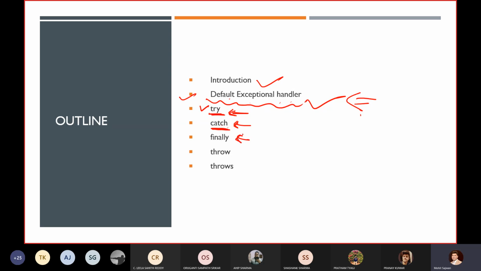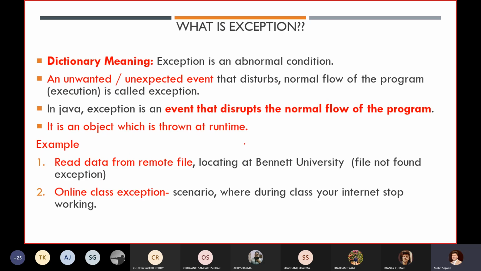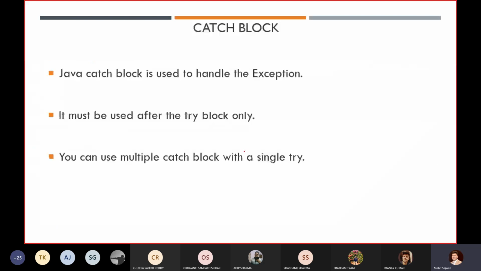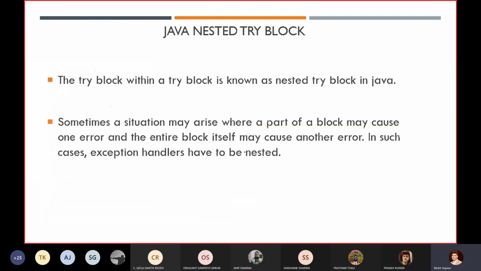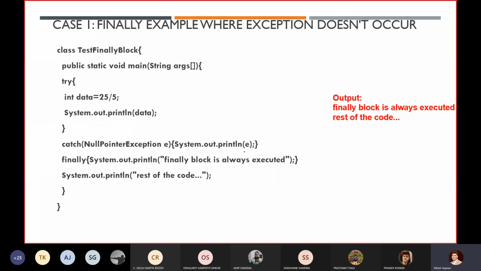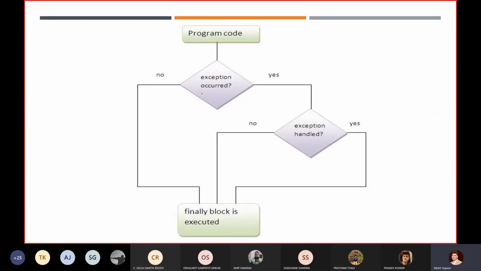Similarly, in our last lecture, we went through the finally block, and what we have learned is that the finally block will always execute. Even though you are getting an exception, not getting an exception, handling that exception, or not handling that exception, your finally block will always execute.